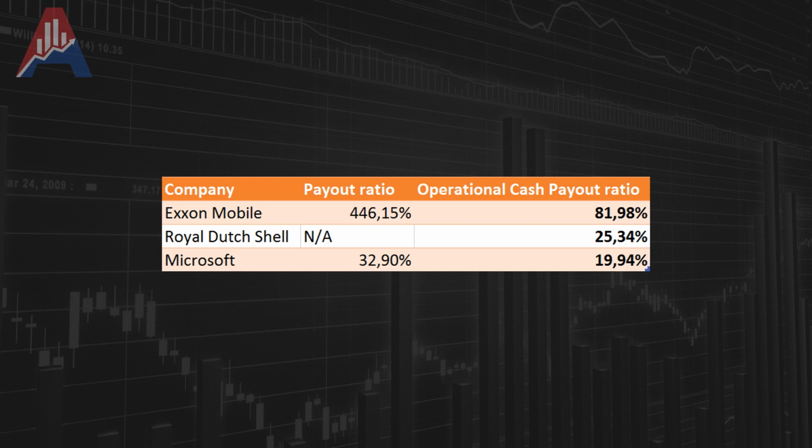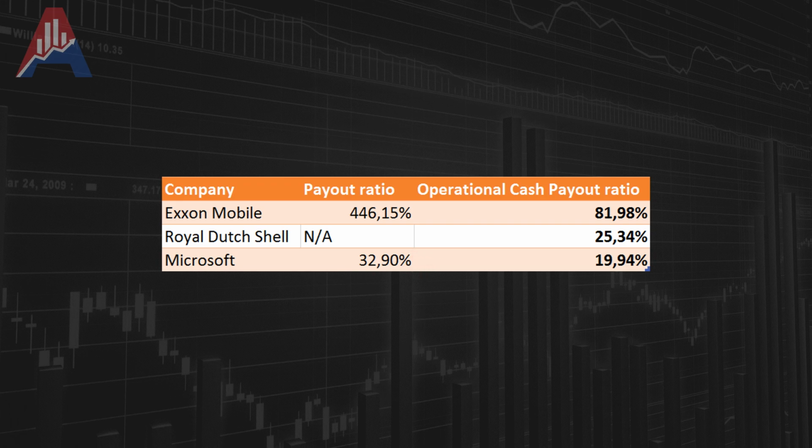So for example, it could be some depreciation on goodwill or something like that, or amortization I should call that, or they could just have received more money from their accounts receivables, and then their operational cash flow is higher than their profits in that quarter. But if you look at this number, 33%, and then you look at the Microsoft operational cash payout ratio, you notice that it's about 20%, so a lot lower than what you would see here.